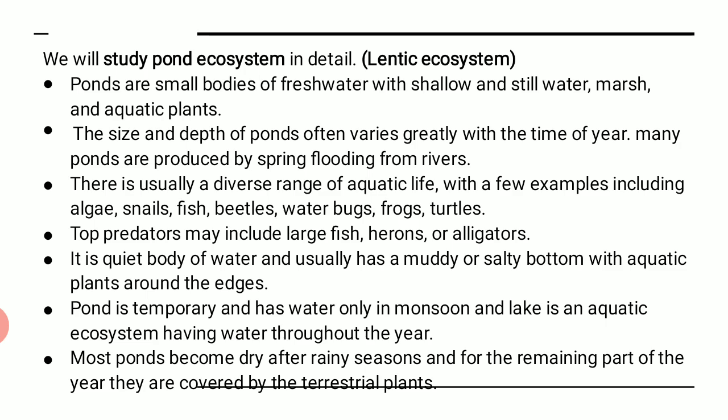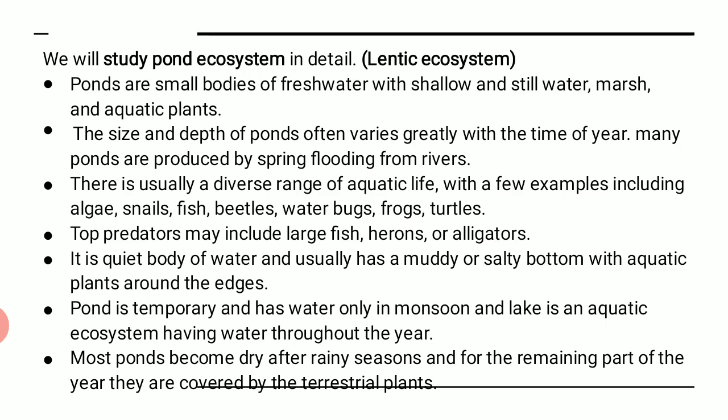Whereas the lake is a bigger system and it remains almost throughout the year. Once it gets its water content from the monsoon rain, a lake can survive, or can be seen, throughout the year. Most ponds become dry after the rainy season, as I told you, and for the remaining part of the year they are covered with terrestrial plants.